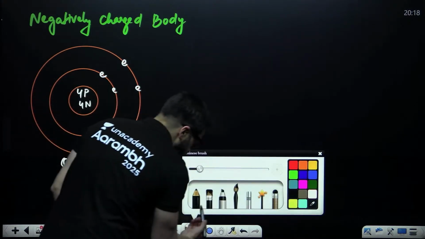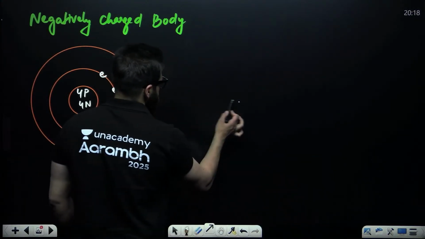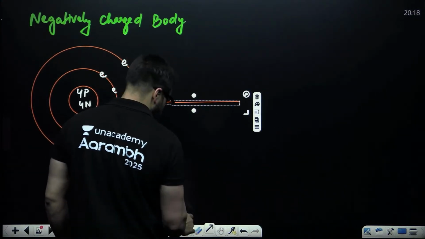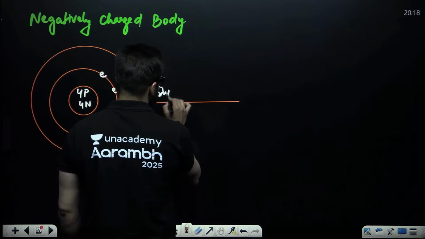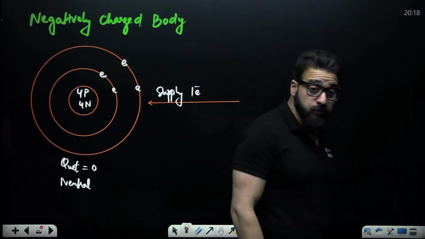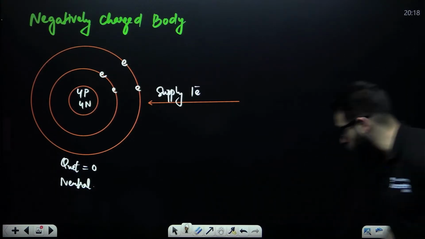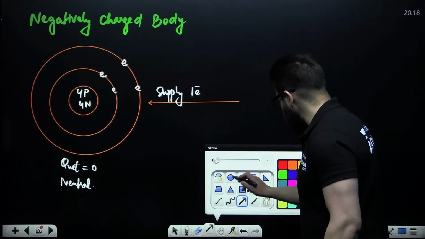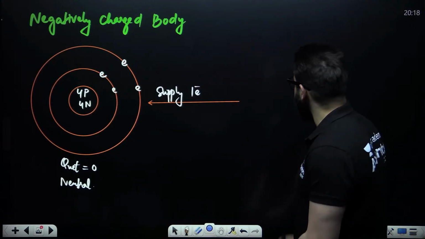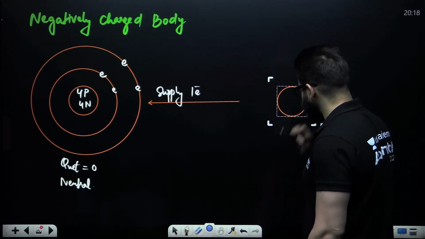So guys, my dear friends, in this particular case, I'm saying supply 1 electron to it. Previously, you removed 1 electron. But right now, I'm saying supply 1 electron to this particular atom. Then you can take a look exactly over here.